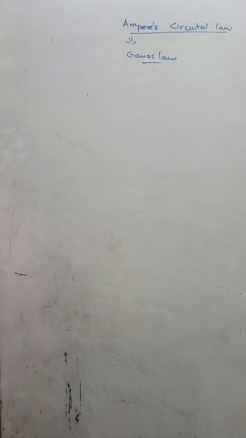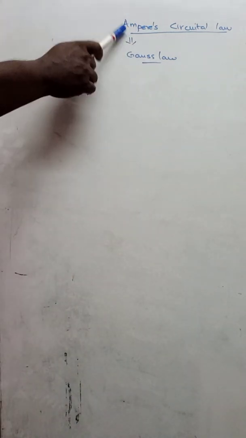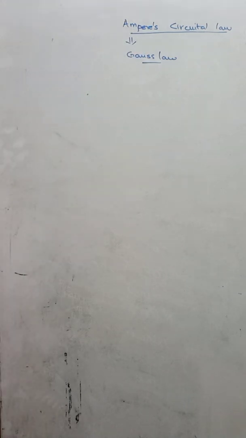Last class we had the Biot-Savart law. The Biot-Savart law is equivalent to what? Coulomb's law. Today we are going to study the next important law in magnetism, Ampere's circuital law. Ampere's circuital law is equivalent to what? Gauss's law.